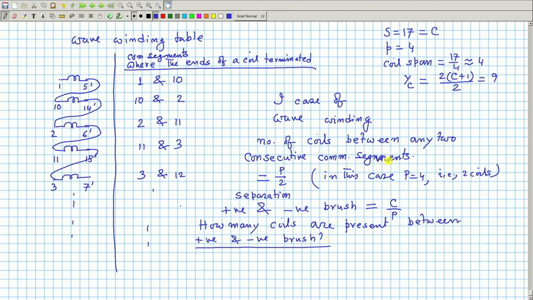Between two consecutive commutator segments, it is P by 2. So, between C by P commutator segments, how many coils? It will be P by 2 into C by P, which is equal to C by 2.